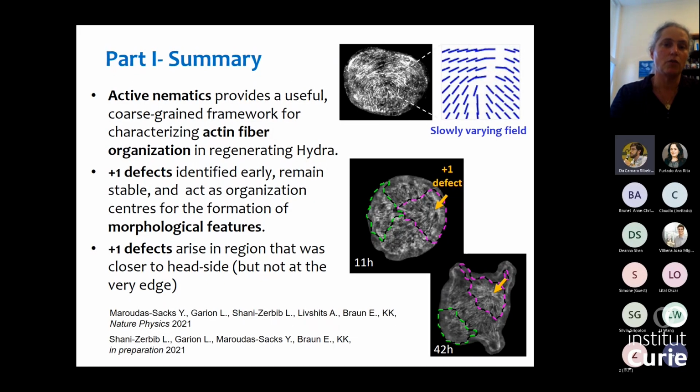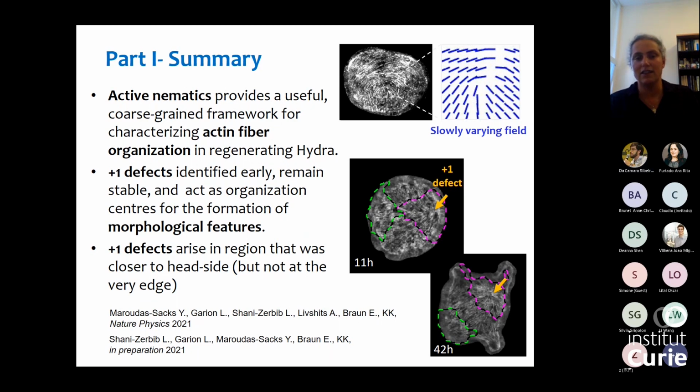Okay. So to summarize this first part, I've shown you that we can look at the organization of the supracellular actin fibers, and we can look at this process of regeneration from the viewpoint of this actin fiber organization and active nematics. And what this gives us is a coarse-grained framework to look at the process of regeneration. We can identify that there are defects in the nematic fields. We can identify them early on in this process. And we can see that these defects act as organization centers. So these will be the sites where all the action is happening.